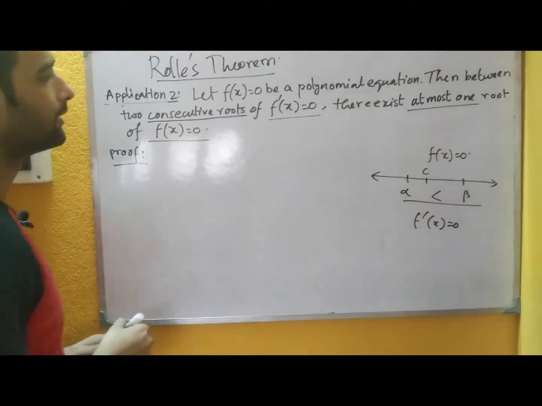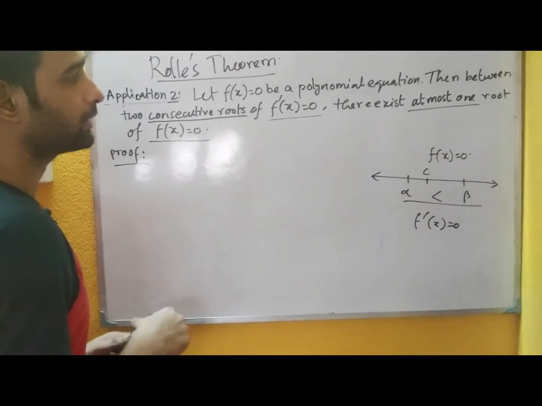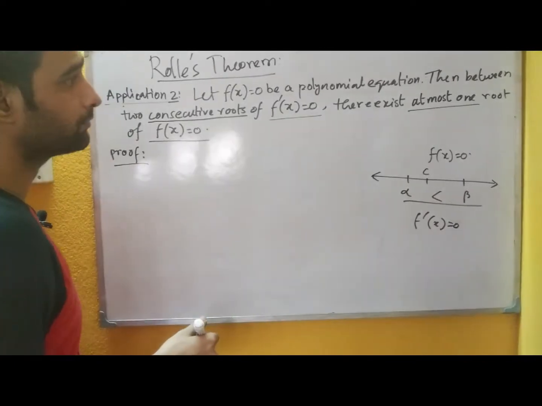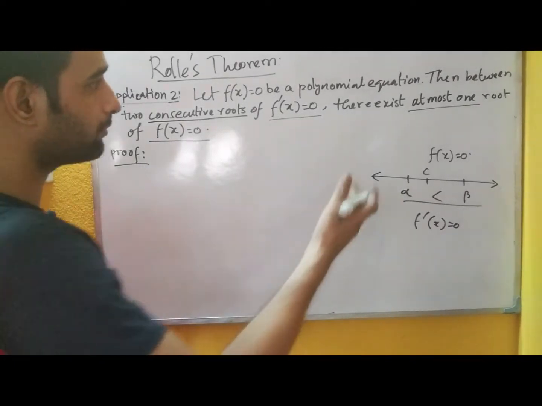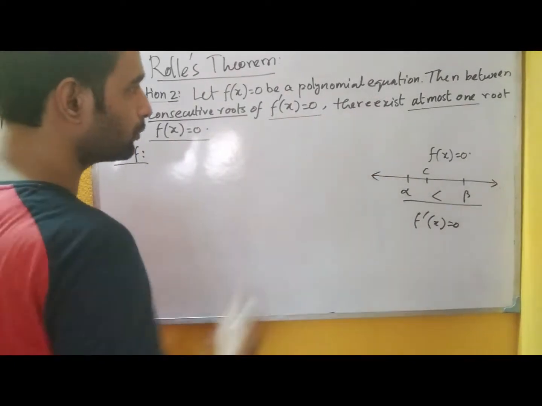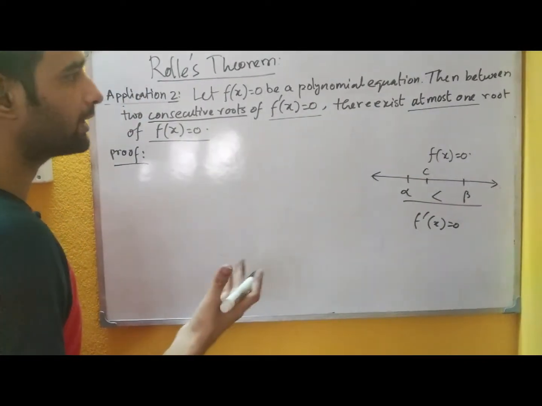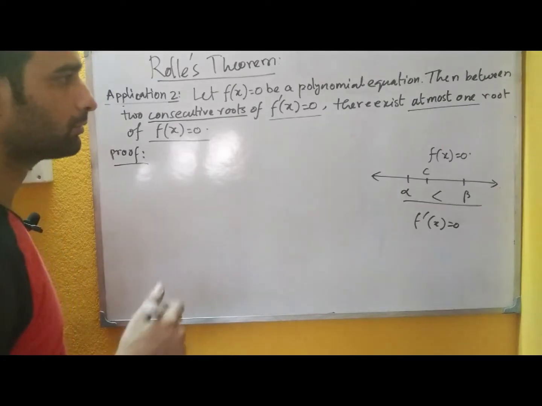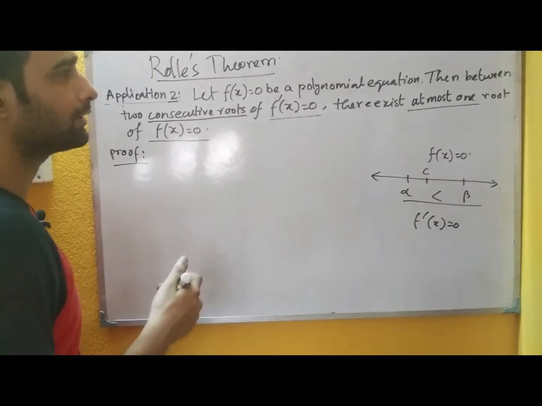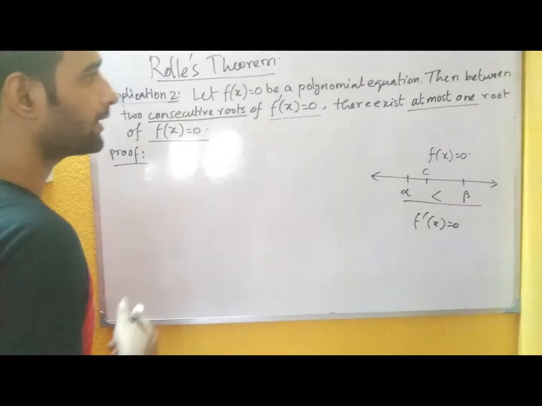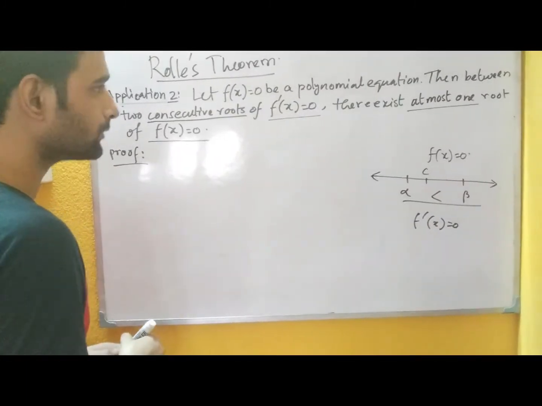We will prove this statement using the contradiction method. That means we will assume the negative of the statement we have to prove, and then we will see that there is some absurd thing which is not possible. So from that we will say our assumption is wrong and the statement is true.